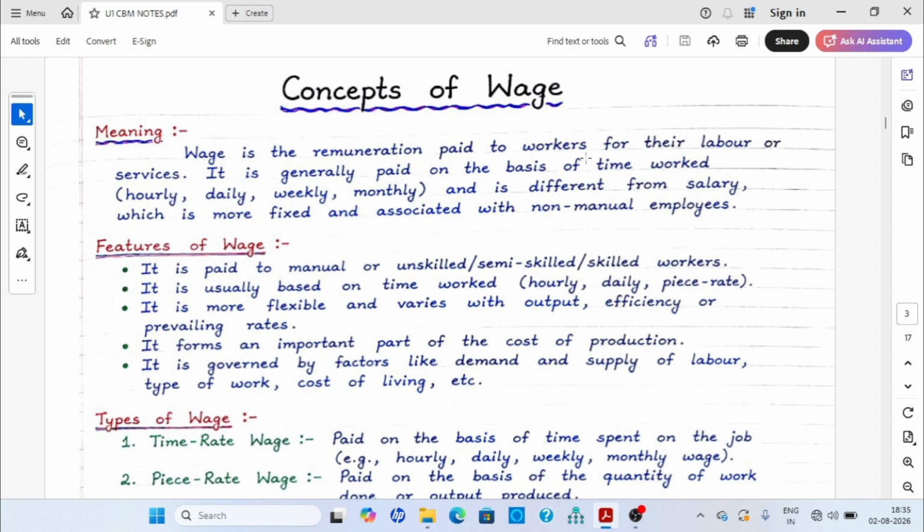We are going to discuss the concept of the wage. First, understand what it means. Wage is the remuneration paid to the worker for their labor or service. It is generally paid on the basis of time worked: hourly, daily, weekly or monthly. It is different from salary, which is more fixed and associated with non-manual employees. So first you understood the difference between salary and wage.